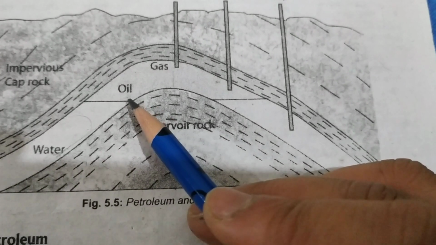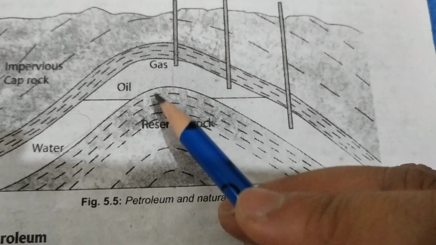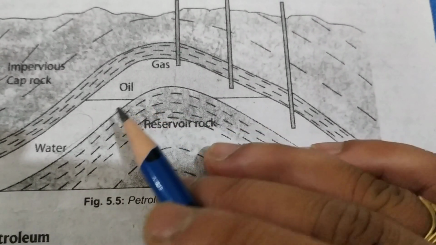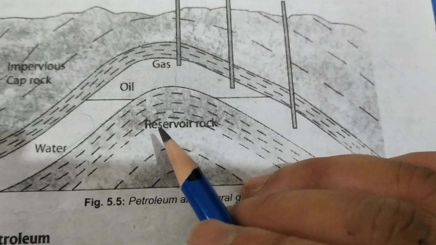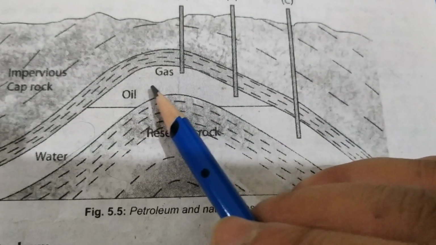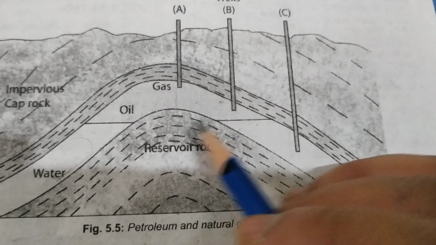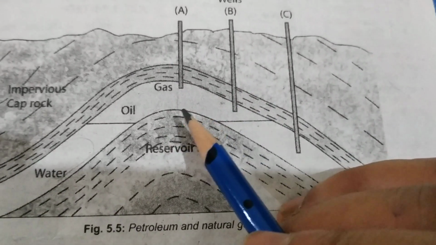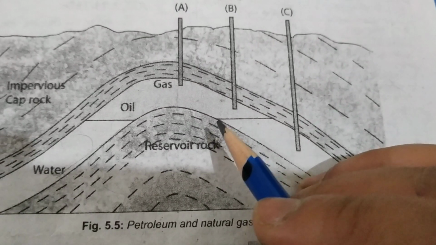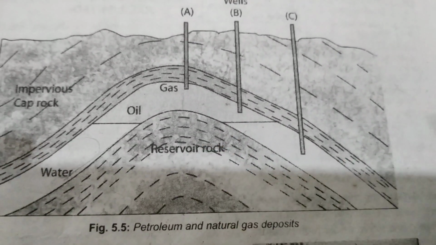So these fossil oil or gas which is separated out are stored under overlying rocks. They cannot break through the rocks. Okay, and all these oil or gases are collected by the wells. This is the formation of petroleum, how petroleum is formed.